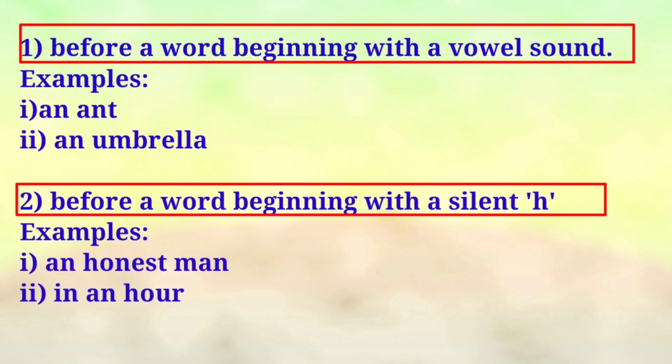Now look at the second example, in dash hour. I am not pronouncing the letter H here. So H here is a silent letter. So what you have to use here? Yes, you have to use the article an. Okay students, clear with this?